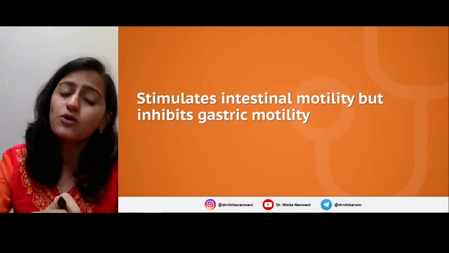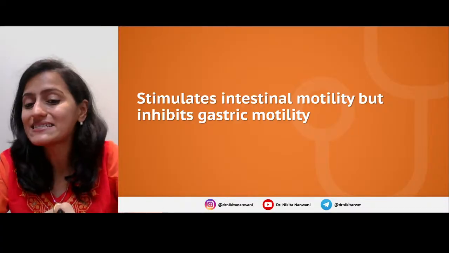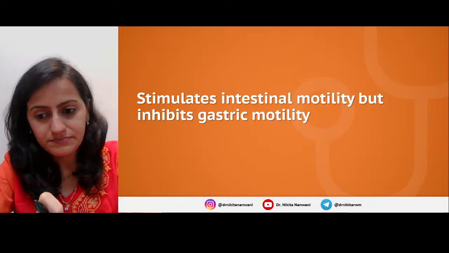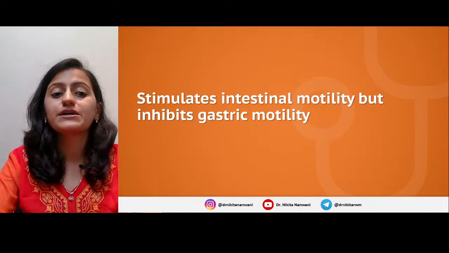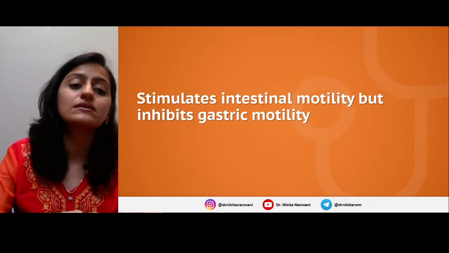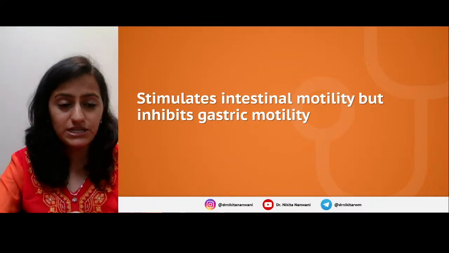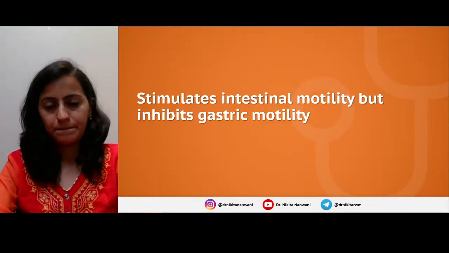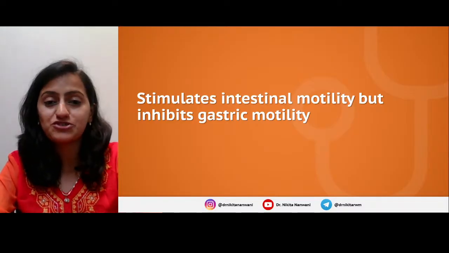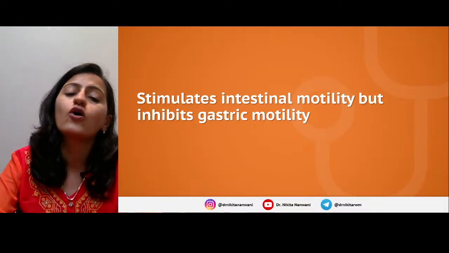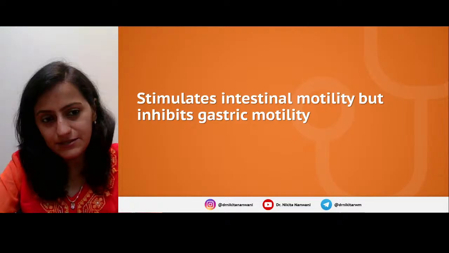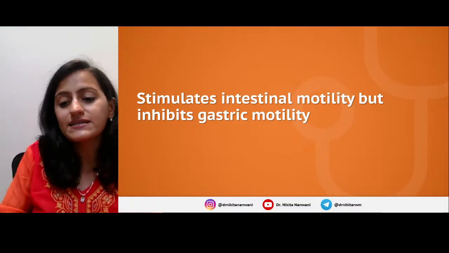Next one, which is that hormone which stimulates the intestinal motility, but it inhibits the gastric motility? Which is that GIT hormone which stimulates the intestinal motility but inhibits the gastric motility? Is it gastrin? Is it GIP? Is it CCK? Or is it secretin? Absolutely right. It is cholecystokinin.